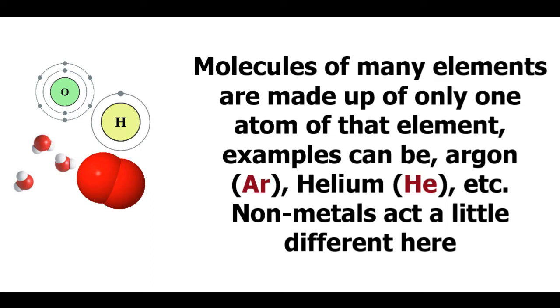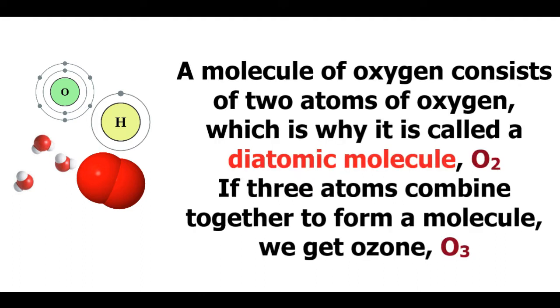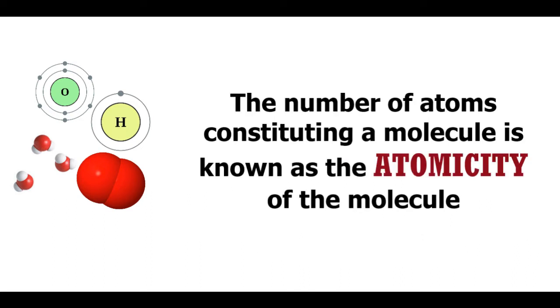Non-metals act a little different here. For instance, a molecule of oxygen consists of two atoms of oxygen, which is why it is called a diatomic molecule, O2. Instead of the regular two atoms of oxygen combining, if three atoms of oxygen combine together to form a molecule, we get ozone, O3. The number of atoms constituting a molecule is known as the atomicity of the molecule.